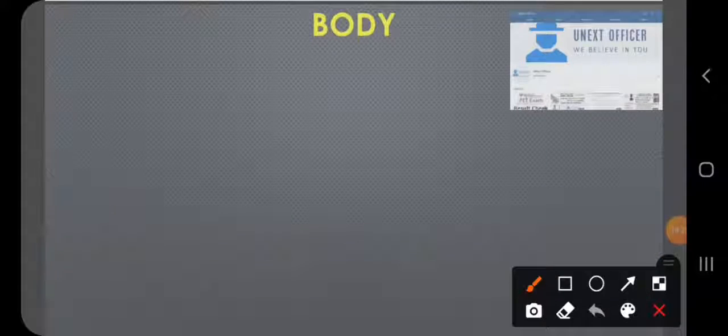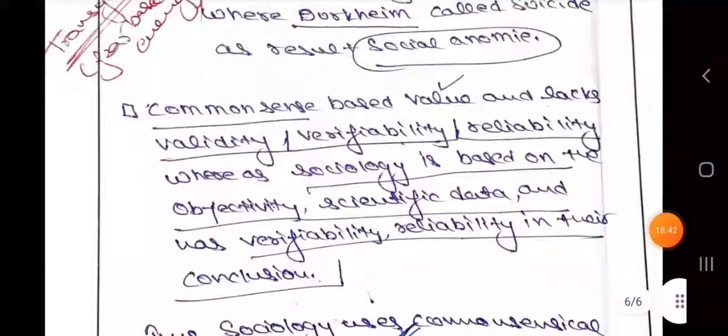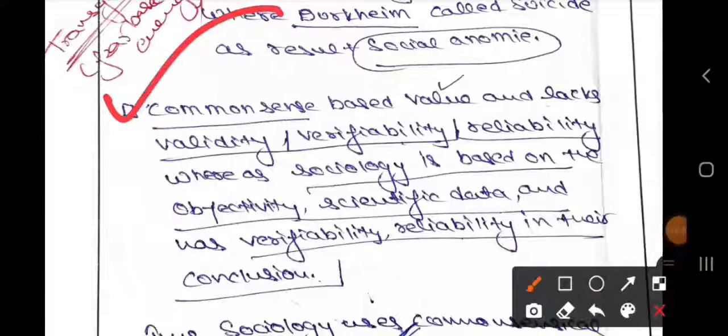Okay, next, at the end, how do we have to end this topic? So let's move on to the another part. After writing this conceptual scheme and empirical part, now we have to end it with common sense, common sense based on values.